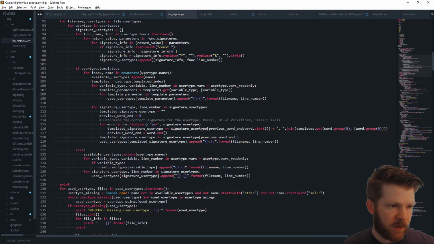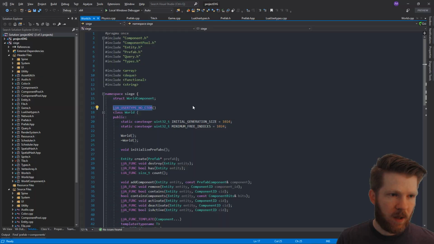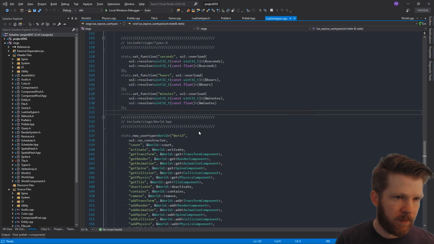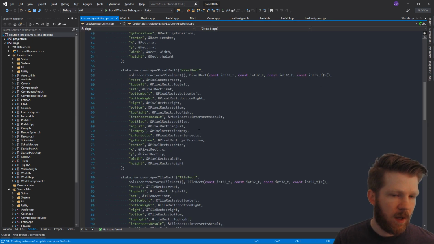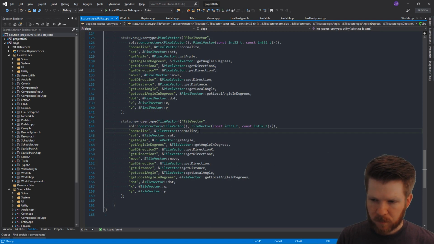It takes those tokens and everything else on that line, parses it, and then uses that to generate these CPP files. We actually have a handful of them: Lua user type, utility, and UI. There's a lot of stuff going on here. We generate these files, and that just exposes everything for us.